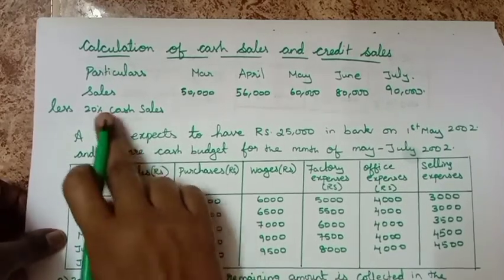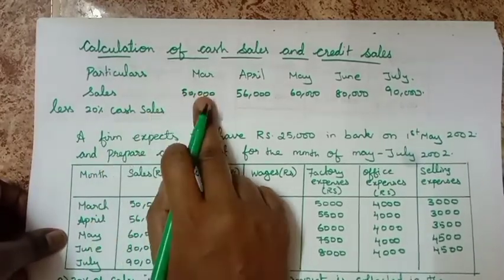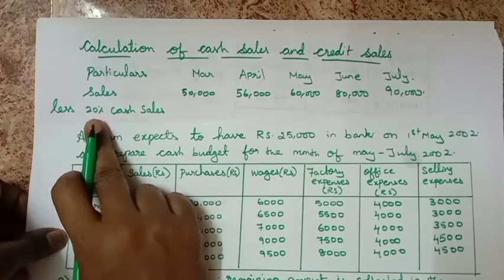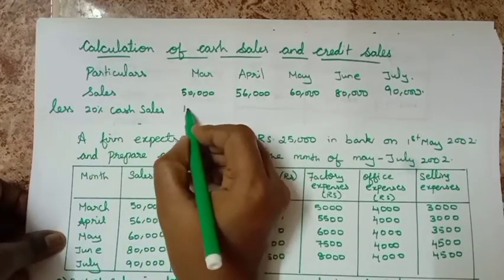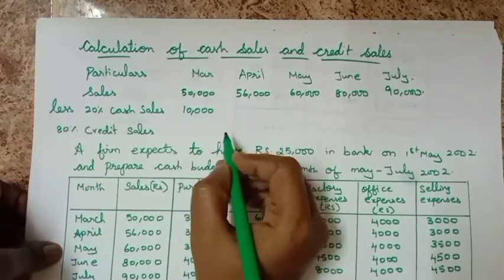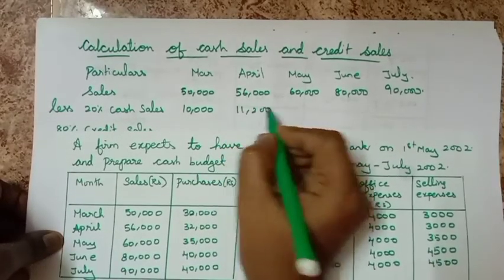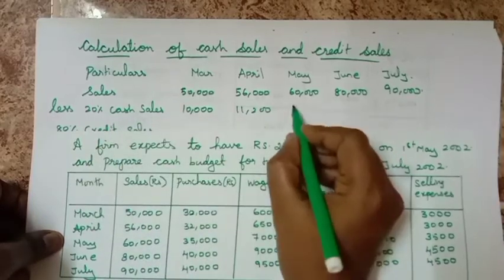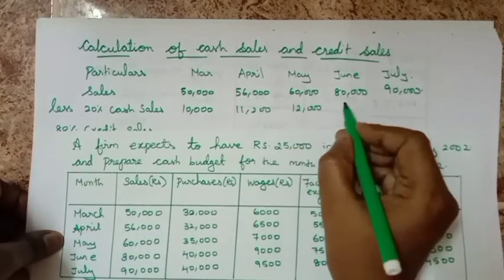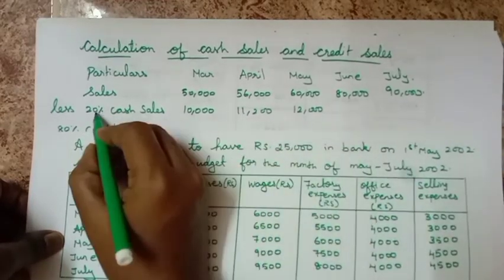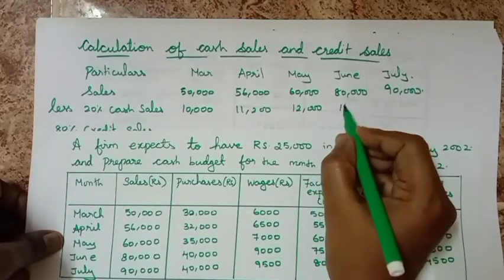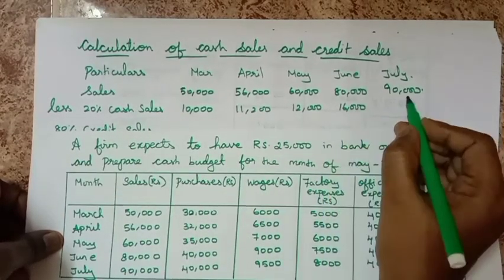Less 20% cash sales: 50,000 into 20% you will get 10,000. Next 11,200, next 12,000, next 80,000 into 20% you will get 16,000, and last 18,000.